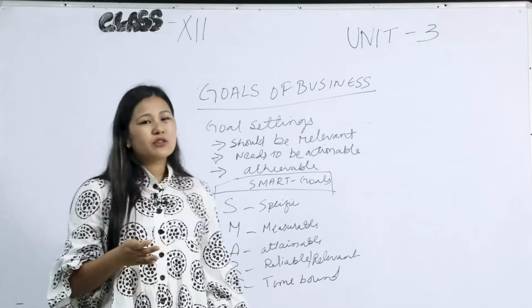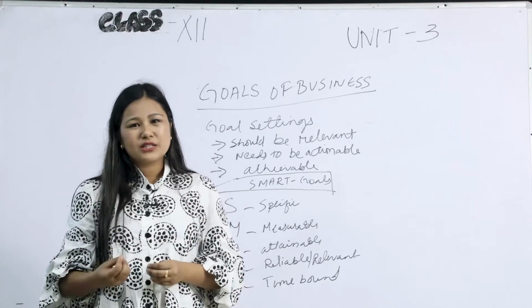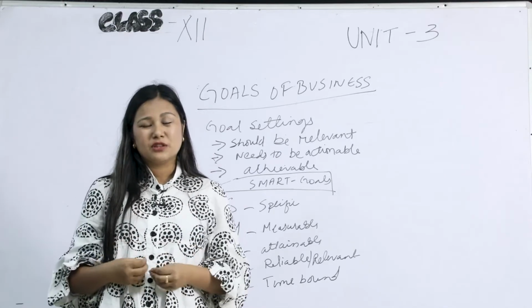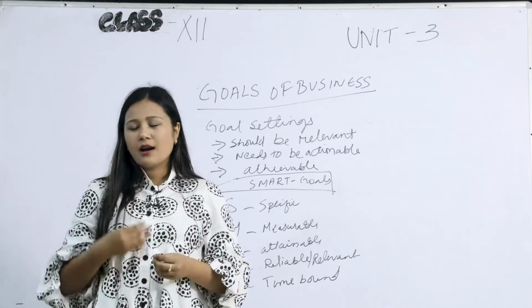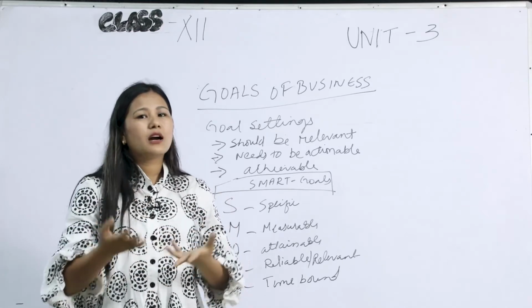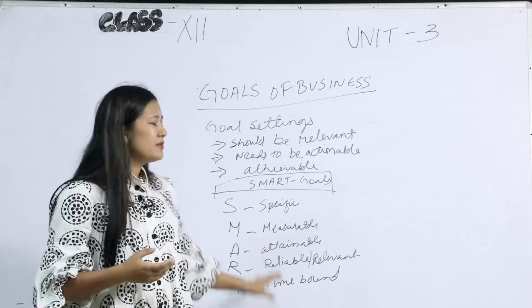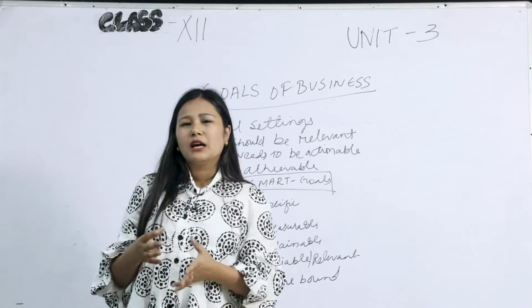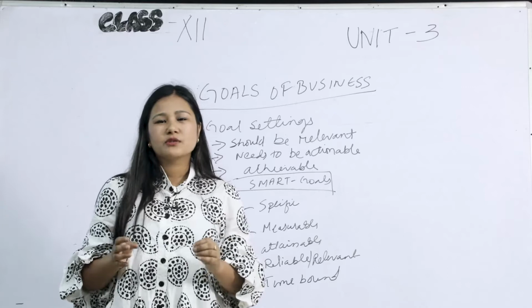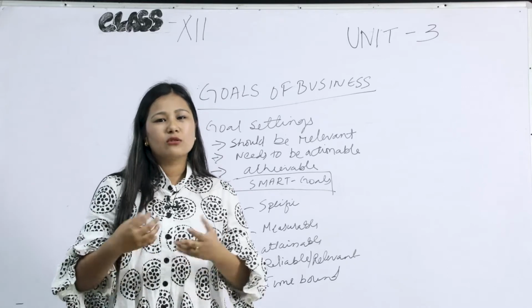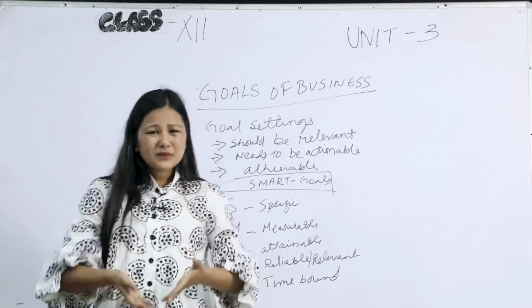Next is measurable. The goals that you set up should be measurable in quantitative terms. It should be able to answer why, how, how many, and how much. So measurable means goals should be measurable. For example, if you are playing football and you do not have a goal post, you will not know how many goals you make, and it is pointless playing football.